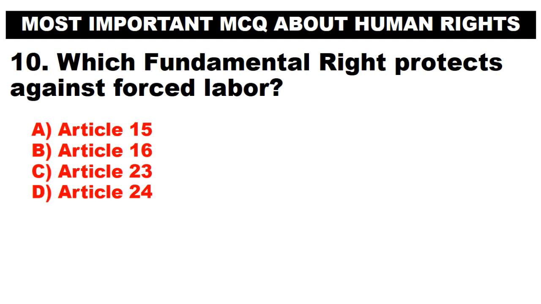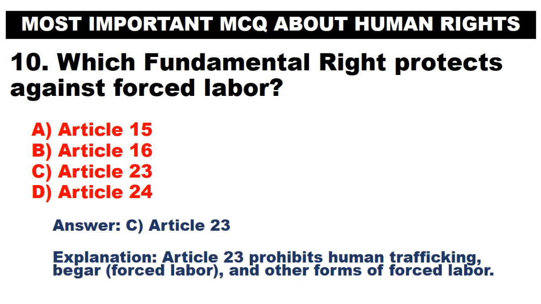Which fundamental right protects against forced labor? A. Article 15. B. Article 16. C. Article 23. D. Article 24. Answer. C. Article 23. Article 23 prohibits human trafficking, begar, and other forms of forced labor.